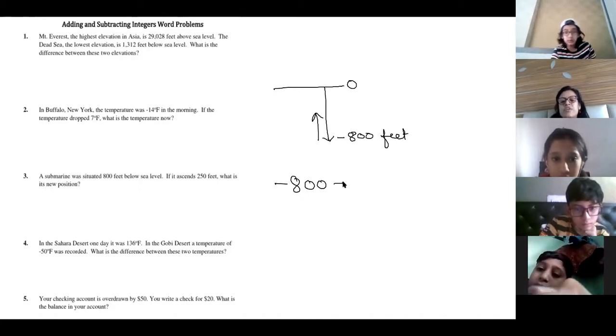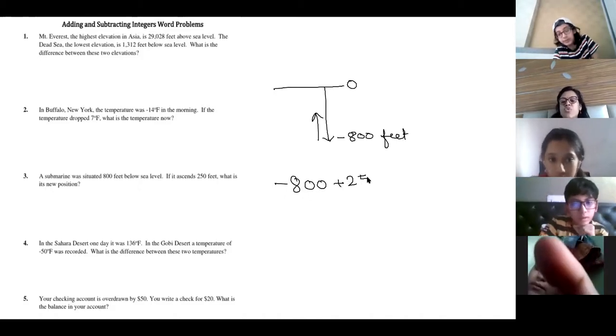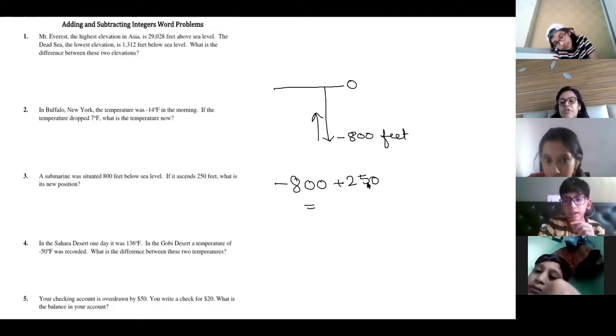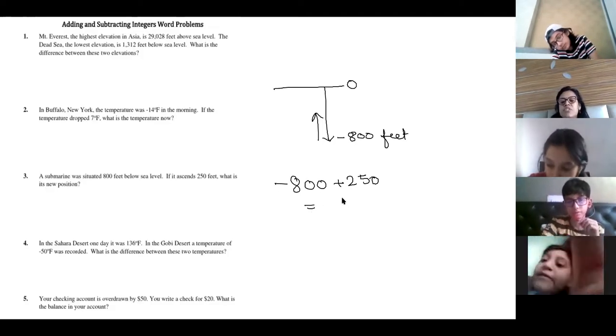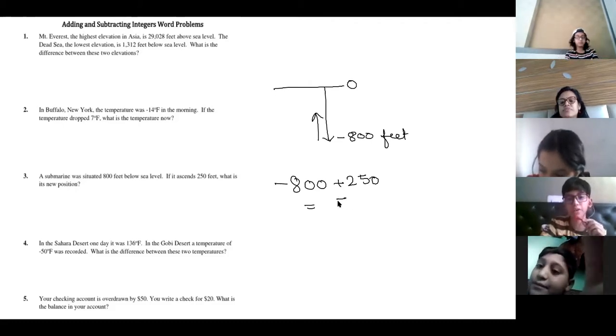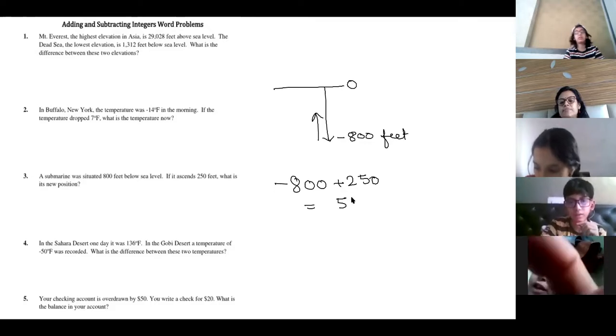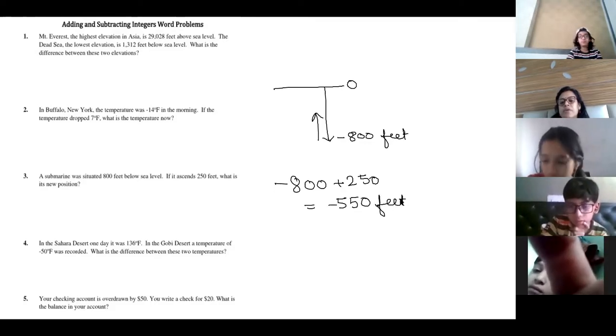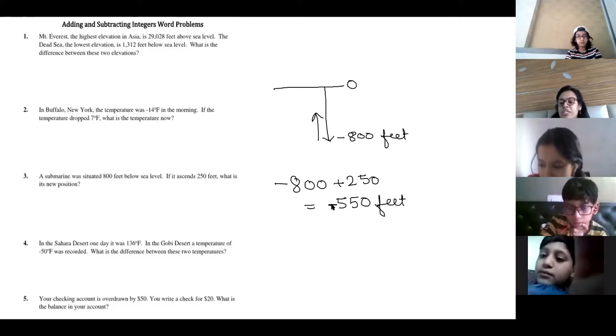Minus 800 plus 250. So what is the new position? Will you write plus or minus? Subtract. 800 minus 250. How much is it? 550. Is it plus 550? No, minus 550, because 800 is negative and 800 is greater than 250. So the answer you are getting is minus 550.